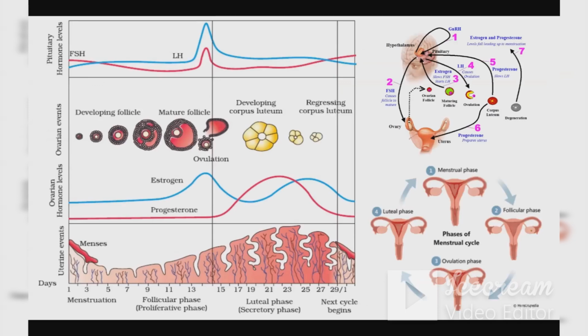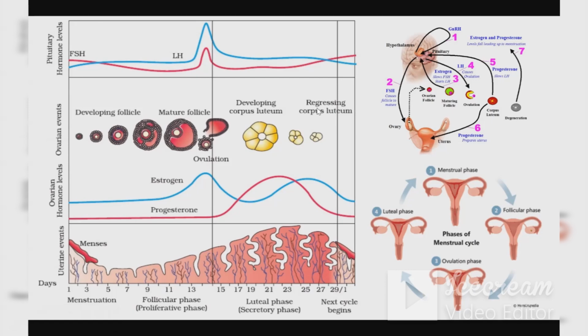So here, giving you a gist of whatever I talked about in the menstrual cycle, you find how the endometrium is slowly increasing, how estrogen and progesterone are working, the ovarian events that are happening, and the pituitary hormones that are working. So this is how it is going to work.